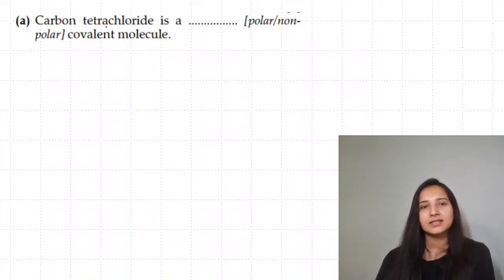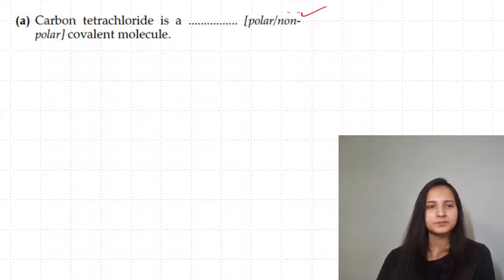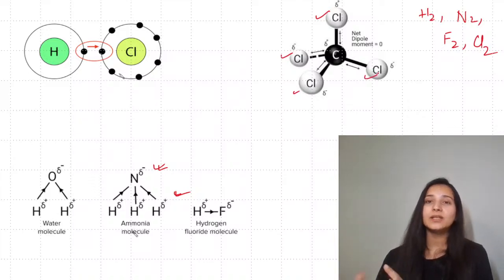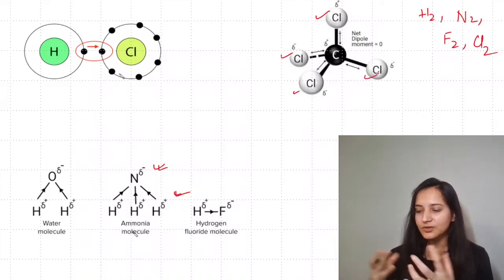Carbon tetrachloride, this CCl4, this is going to be a non-polar one, very important. Why? That is because when we see the structure of carbon tetrachloride, in this case you are having all four chlorine atoms present at equal distance and opposite angle. So they are all trying to pull by equal force.